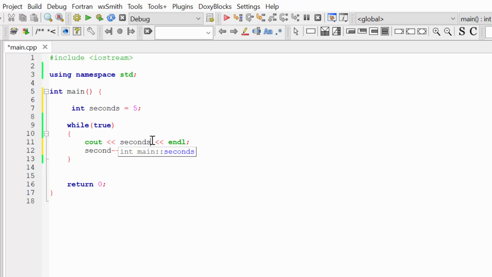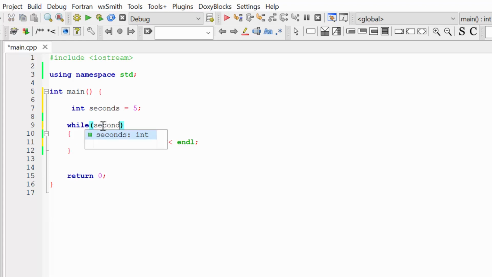And if I use it as postfix in the line of code where we execute two operations at the same time, first we will execute the first operation and then we will execute our decrement. So instead of 2 rows of code, I actually can write 1 row of code like this. And we are going to execute this loop while seconds are bigger or equal than 0.